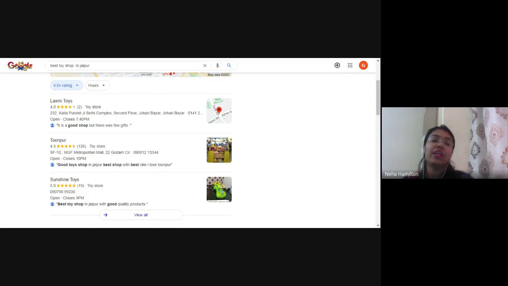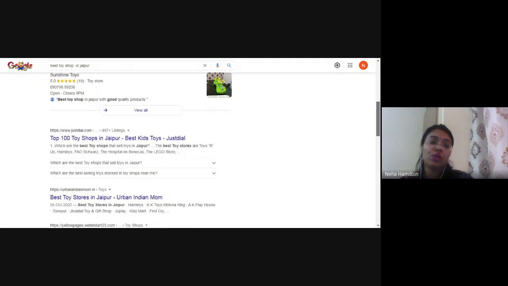अभी Google Directory क्या है? Google Directory is an online platform where all small businesses can register themselves. They can add a photo, add a name, add a address, right? तो यहाँ पे आपको नाम और एड्रेस से ज्यादा कुछ खास दिखेगा नहीं, ठीक है? But you will get ratings also, right? So through business online directory, if a particular shop is getting very good ratings, then it is good chances that it will be shown on the top results of Google. So Lakshmi Toy आपका सबसे पहला competitor हो गया, Toonpur is your competitor, Sunshine Toys is your competitor.